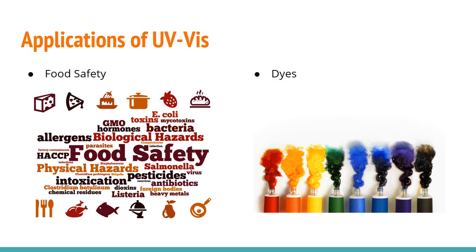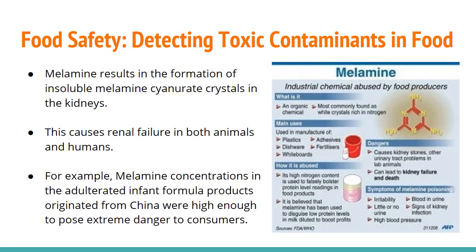UV-vis is commonly used in food safety, healthcare, chemistry, material science, and manufacturing, but I'll be covering two applications in food and dye industry today. Firstly, UV-vis is applied to detect toxic contaminants in food products. One example is detecting high levels of melamine in food, as it is detrimental to both animals and humans.